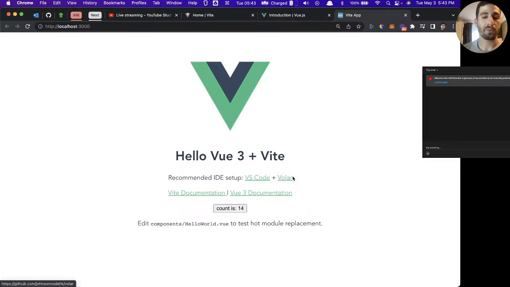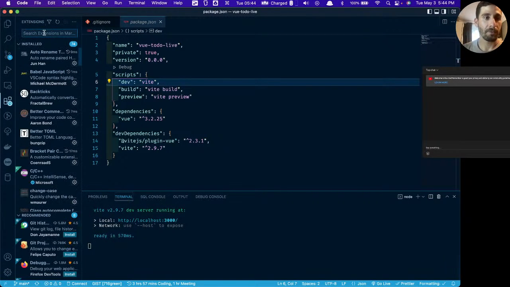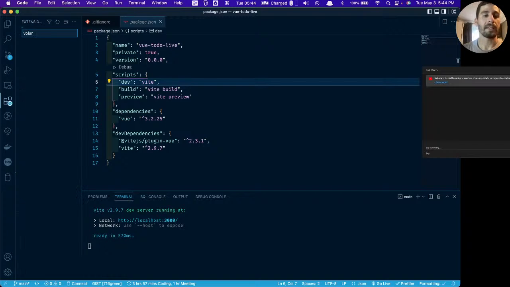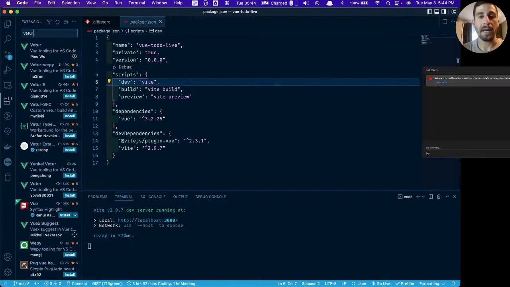They recommend VS Code with Volar. Volar, if you don't already know, is an extension for VS Code. Let me rephrase that. Vetur, which is V-E-T-U-R, was the original Vue.js extension for VS Code.